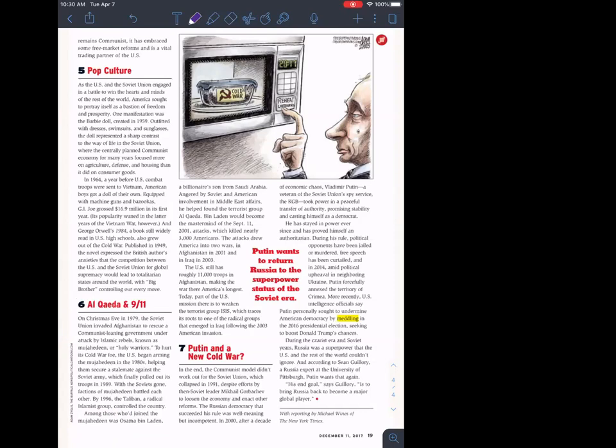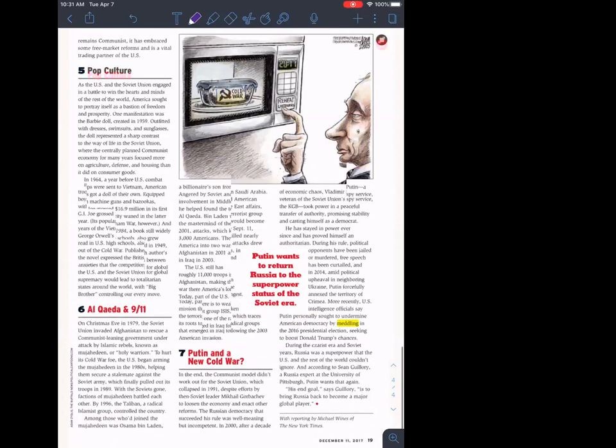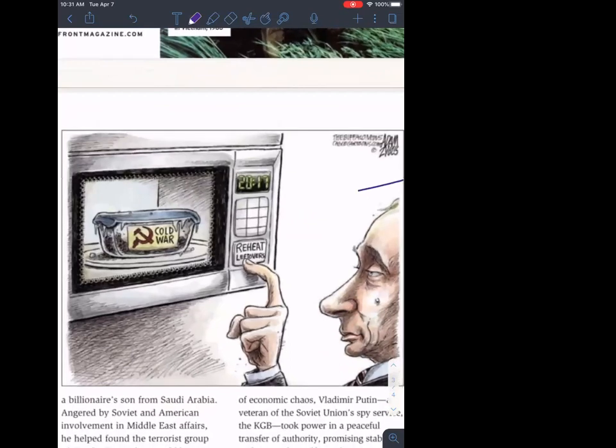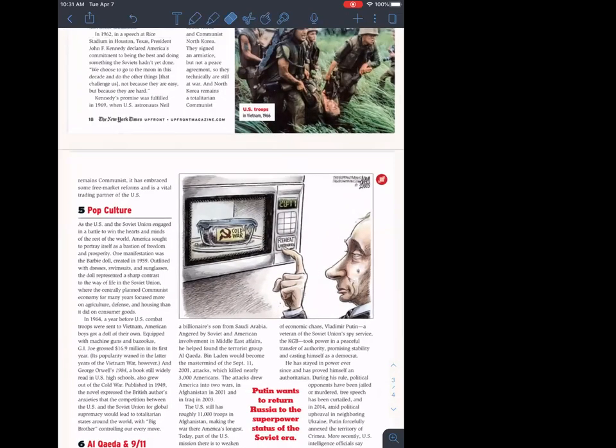What does Russian President Vladimir Putin want for Russia today? That should have been very easy to see. And then the political cartoon right here, there are a number of things you should have noticed. This is Vladimir Putin. Okay, he's reheating the Cold War. Notice that you have the communist symbol. This is 2017 when the article was written. So you can see that your interpretation should include in some way a description of renewing Cold War tensions.